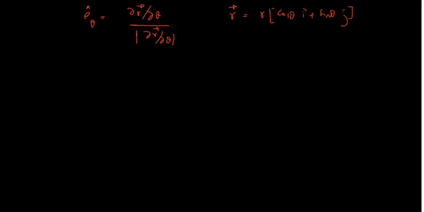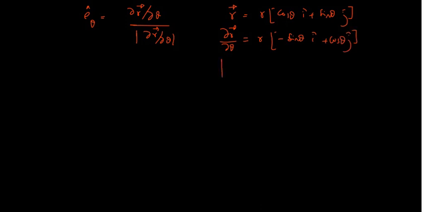If I talk about the cross radial or tangential unit vector, theta cap, its definition is slightly changed: del r del theta by mod of del r del theta. Here, as I have chosen r vector to be r of cos theta i cap plus sin theta j cap, del r vector del theta will become r times minus sin theta i cap plus cos theta j cap.